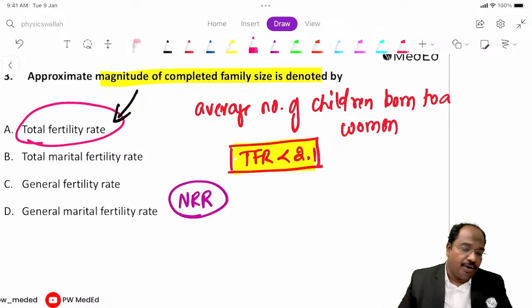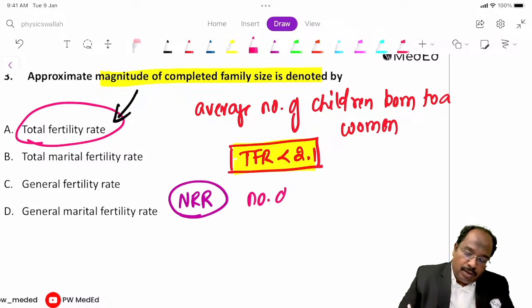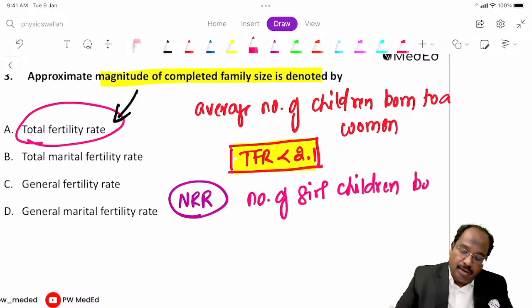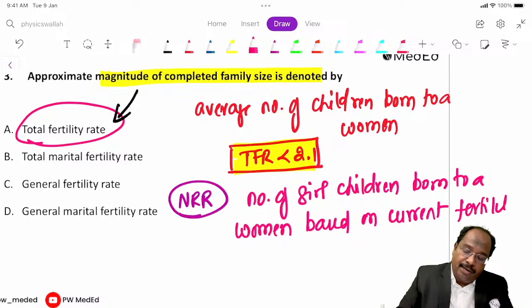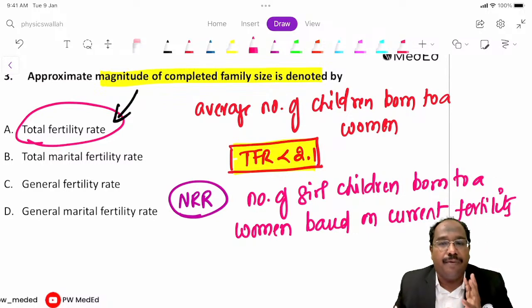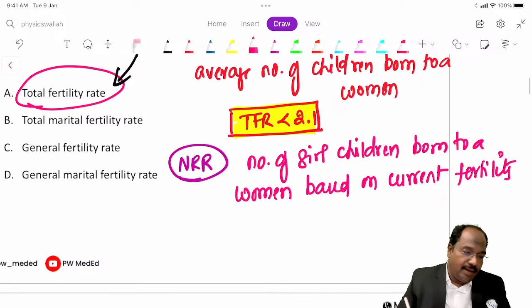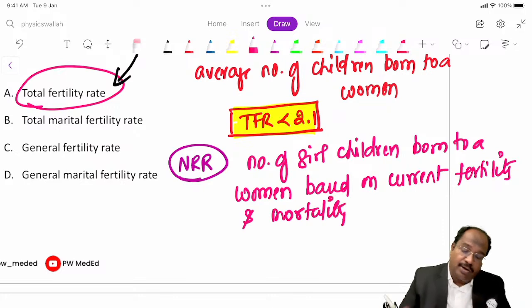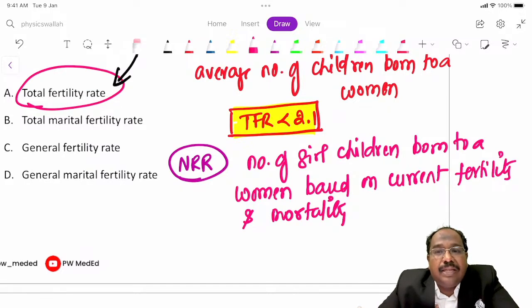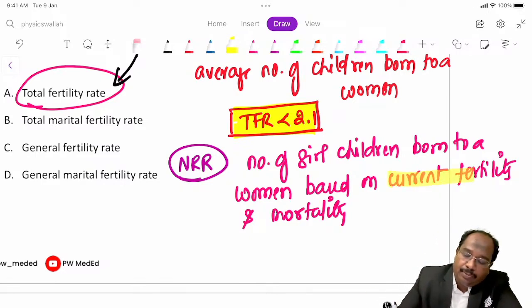You are trying to predict the number of girl children born to a woman based on current fertility and mortality. Mortality we are taking into consideration, guys.